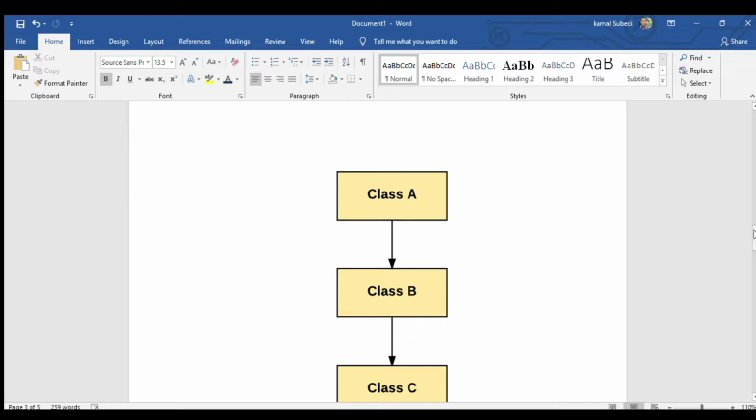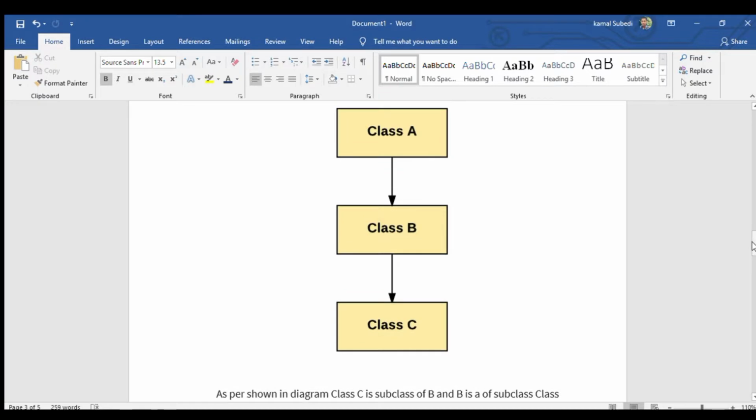That is, when our derived class inherits the properties and behavior from the base class. Here class B is the derived class of class A and class C is the derived class of class B. That means class B is the superclass of class C, and class B is the subclass of class A, and class C is the subclass of class B. It is simply known as multi-level inheritance.